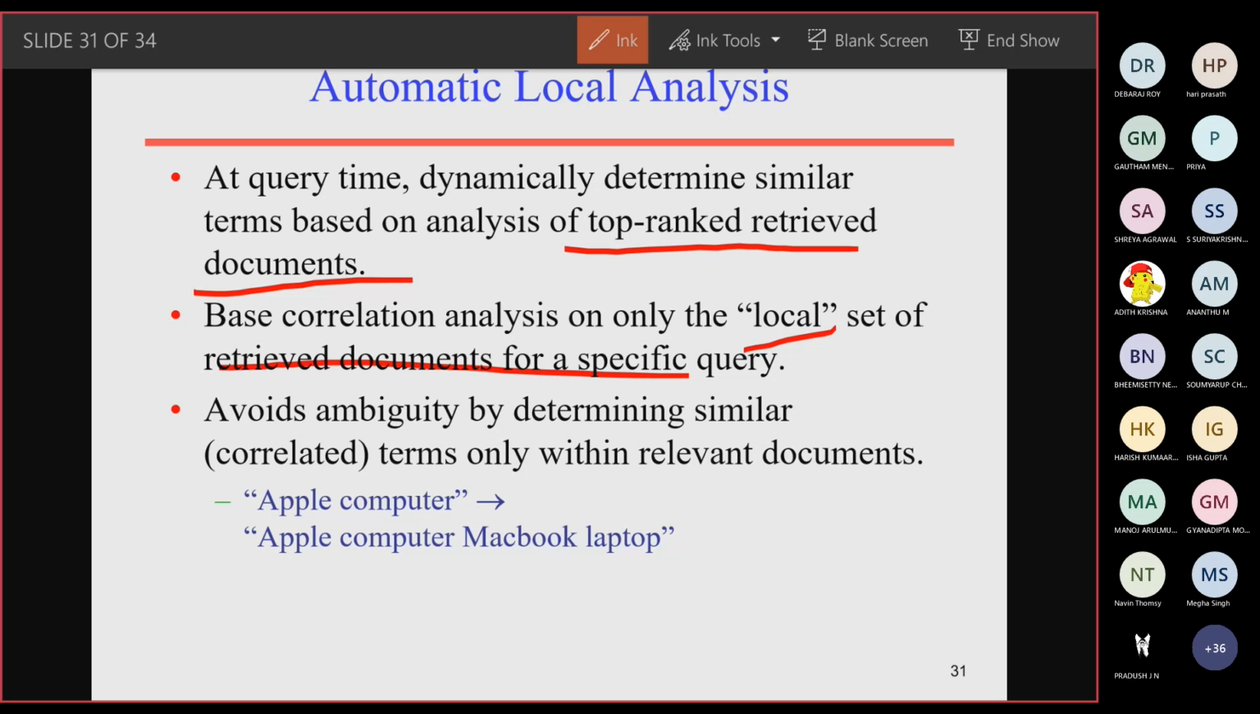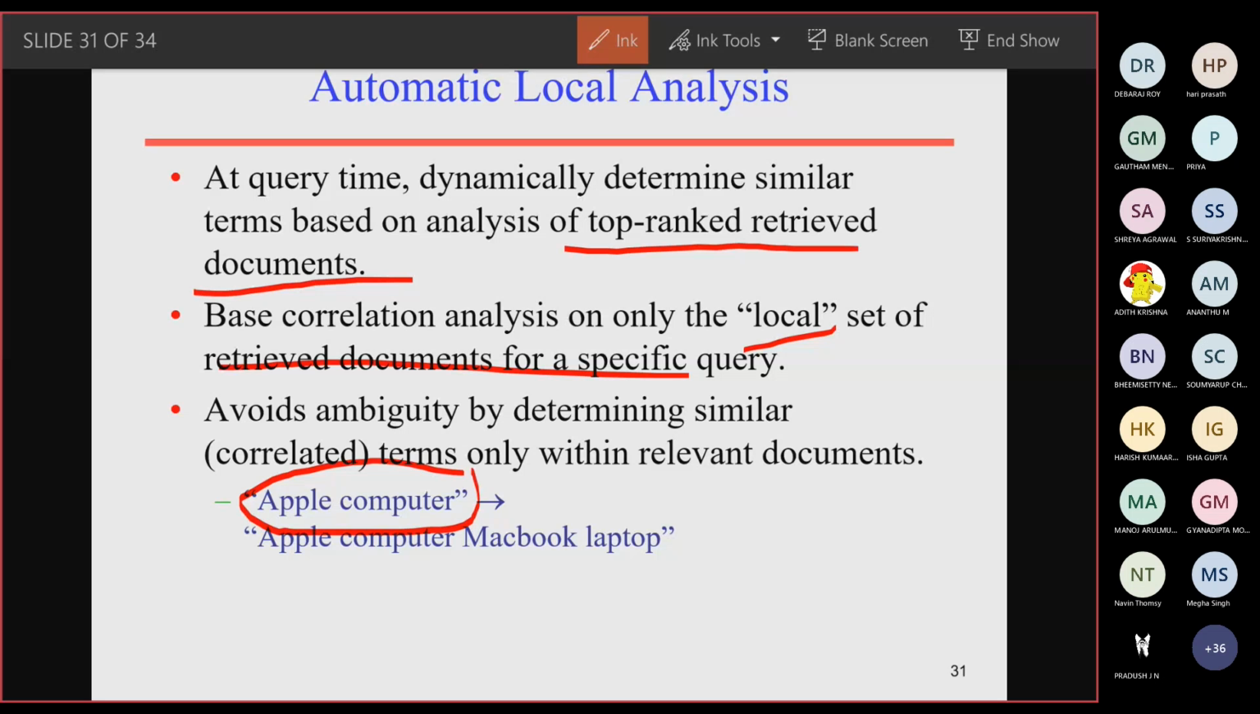See over here, Apple computer is there. Previously, what was happening? Apple red fruit computer. That was the query which got expanded. That is because of global analysis. Because in many documents that we have, fruit may come, red will come, red color will come, A for apple will come. So many terms will be available in our documents.